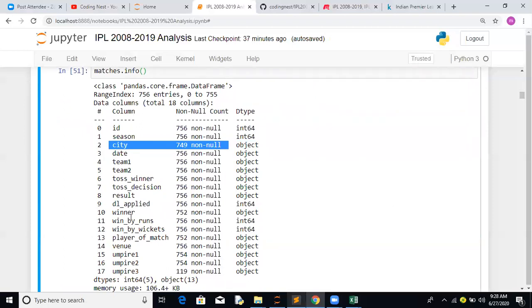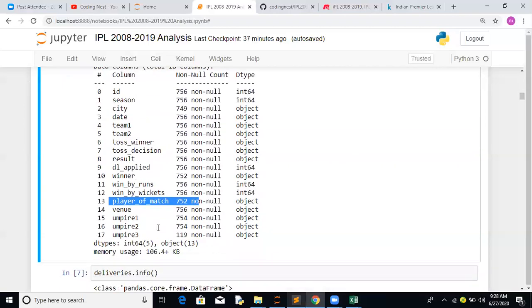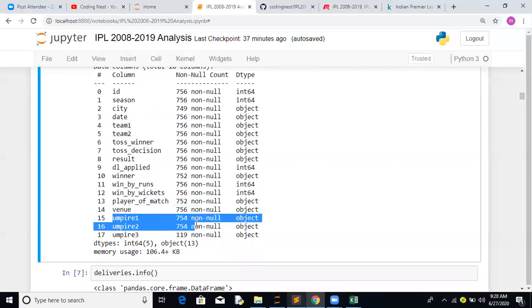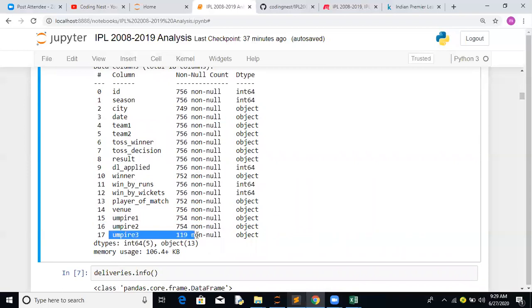Similarly, winner and player of the match look like they have a few missing values. Umpire one and umpire two are missing two observations, and umpire three has 637 non-null values, so a lot of observations are missing. That could be a third umpire, so I think that's a feature we can drop.